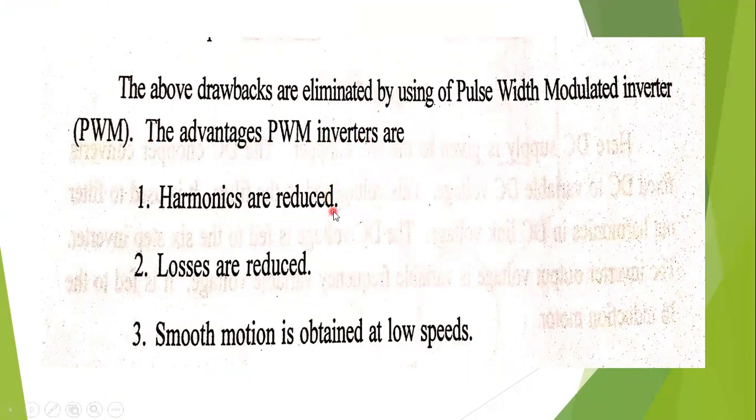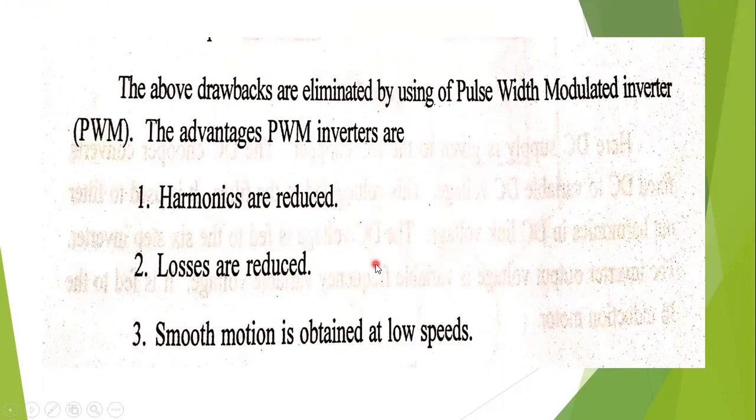Some advantages of PWM inverters are: harmonics are reduced, losses are reduced, and smooth motion is obtained at low speeds. That means it can be controlled smoothly at low speeds without the jerkiness of the induction machine.